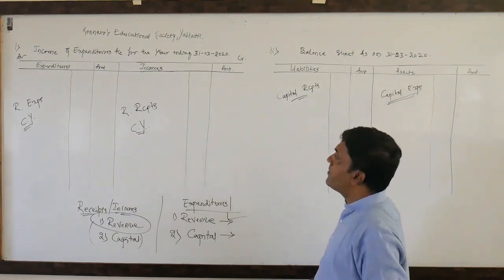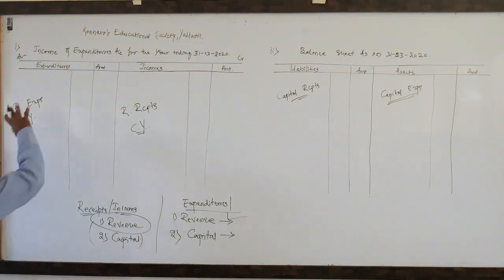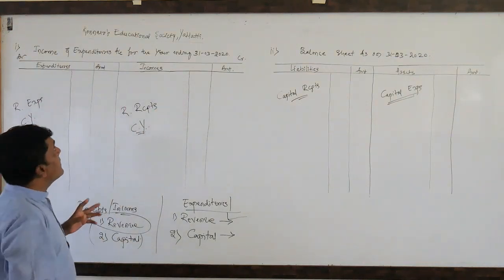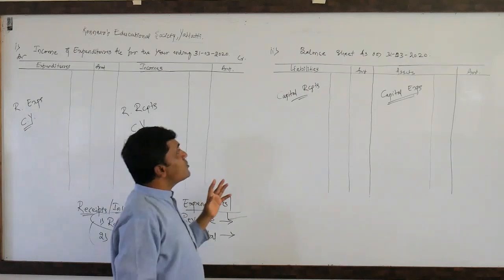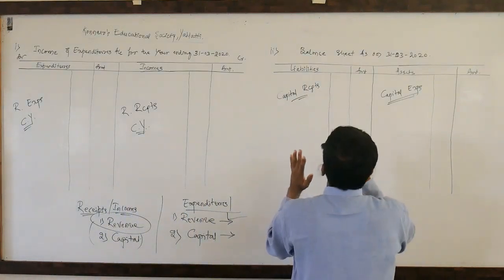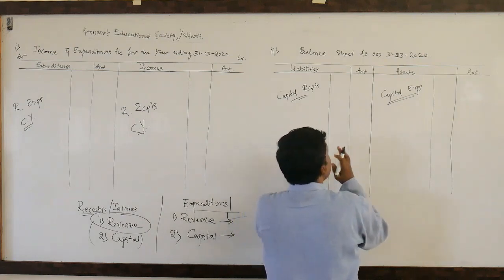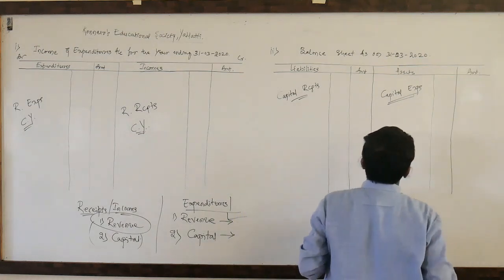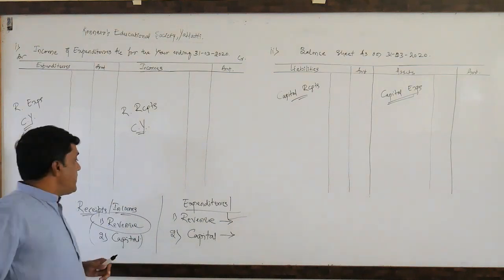In brief, once again I would like to say, the income and expenditure account contains only revenue items relating to the current year. The balance sheet contains capital items: capital receipts in liabilities, capital expenditures in assets. Okay, so now I would like to solve the problem.